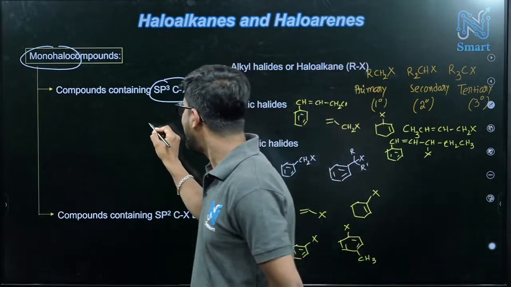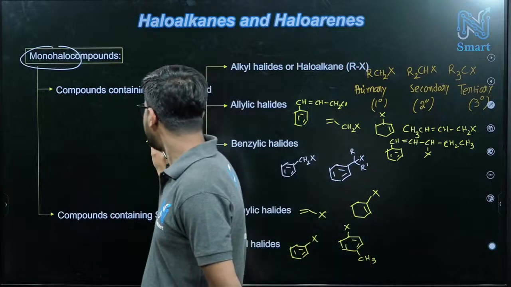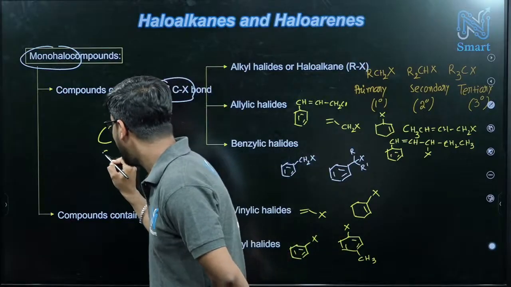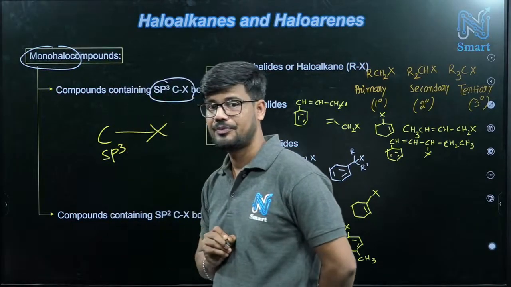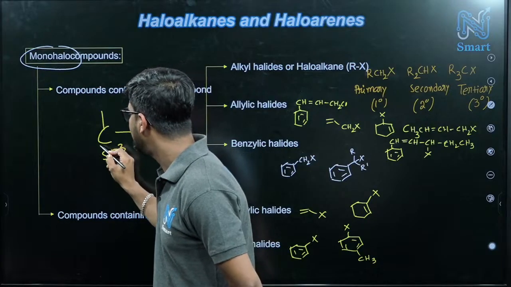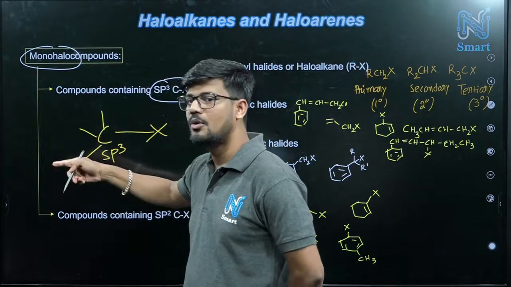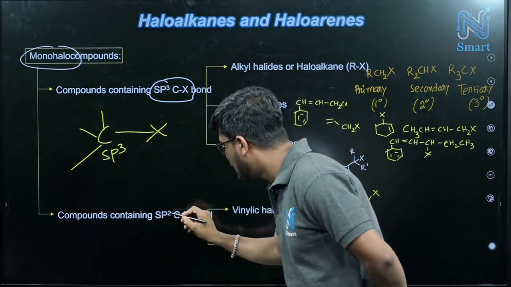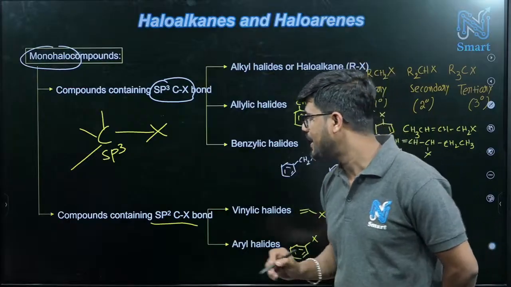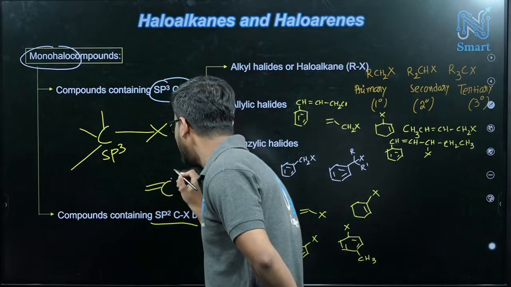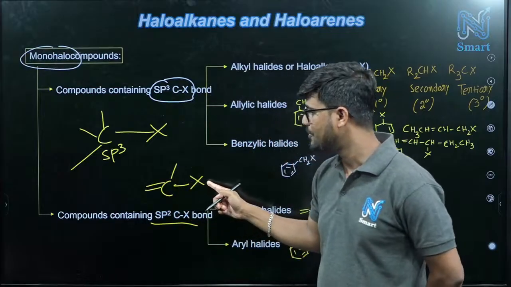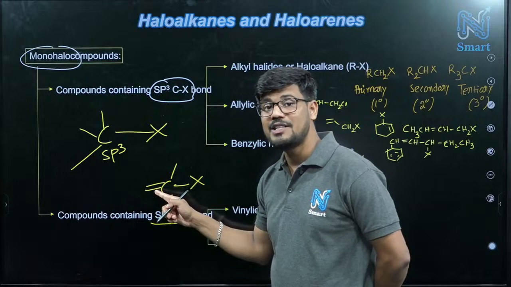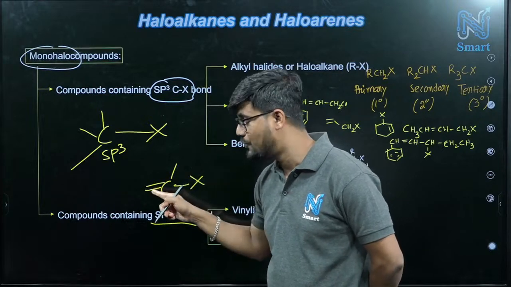If you consider any halogen X, if it is connected to a carbon where the hybridization of carbon is sp3, and others will be like this, means total 4 bonds, sp3, all will be single bonds. And second one, sp2 C-X. What does it mean? Here carbon must have one double bond. So this type of structure. So carbon is connected to halogen, and total how many sigma bonds is it having? 3 sigma. 1, 2, 3.